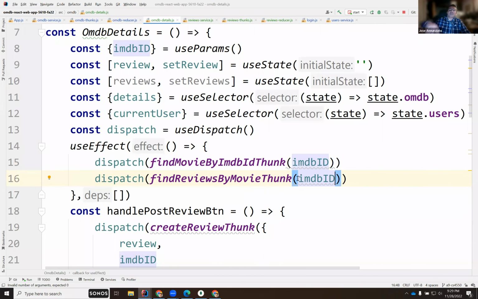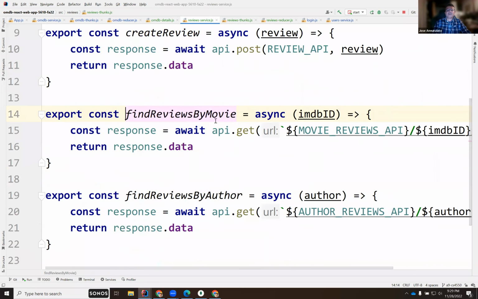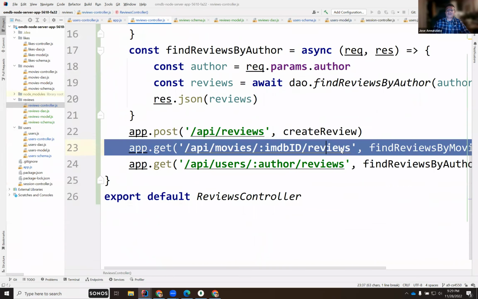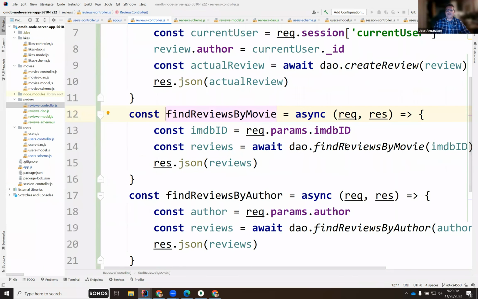Okay, so that's going to go out. This is going to do what? It's going to go out to the server, right? I'm going to pass the IMDb. It's going to go out to the server, so this is going to go out to the controller. Way in the controller, I should hit this function, which is going to go out to the DAO. It's going to retrieve all the reviews.